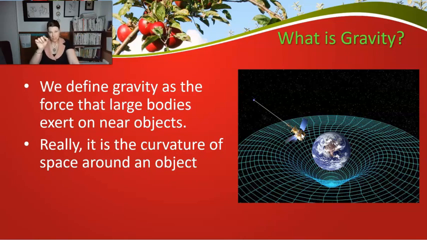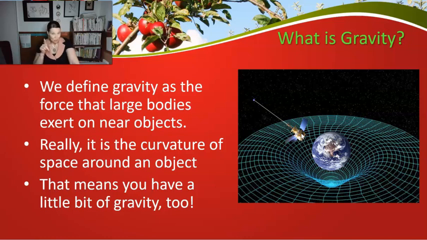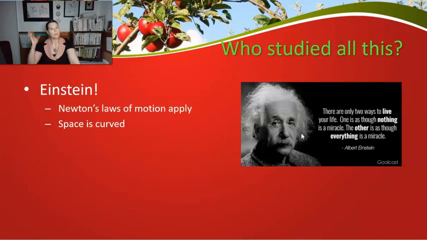If you have questions on this, ask me in class. I can explain it maybe better when we're in person. But that's basically what's happening. So what that means is you actually have a little bit of gravity too. It's so tiny that we can't measure it, but we could calculate it. That would be pretty exciting. It would have a huge negative exponent, but that's all right. But you do have a little bit. But really the effects are only going to be seen if you have something that is massive, like the moon or the Earth, or bigger, like the sun.